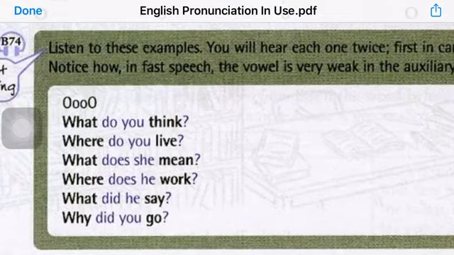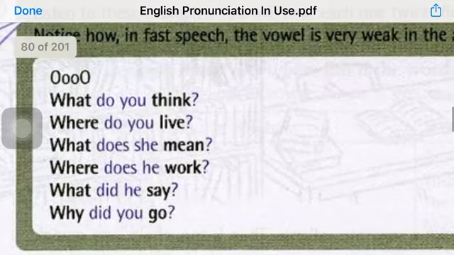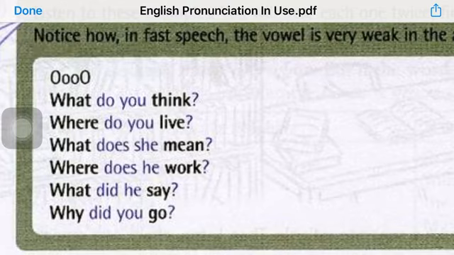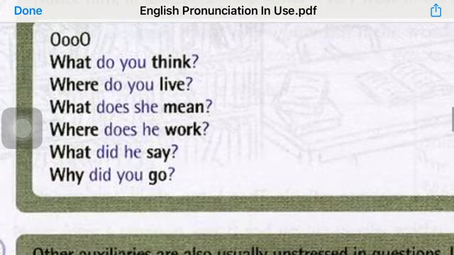What do you think? Where do you live? What does he mean? Where does he work? So does and he are unstressed. What did he say? Why did you go?